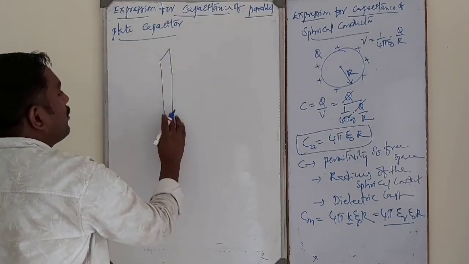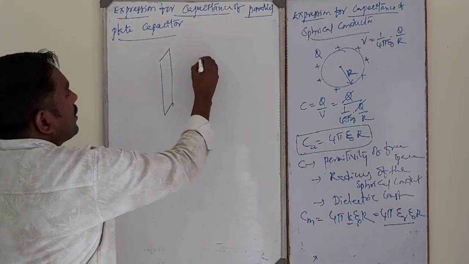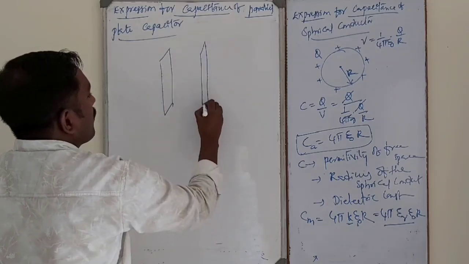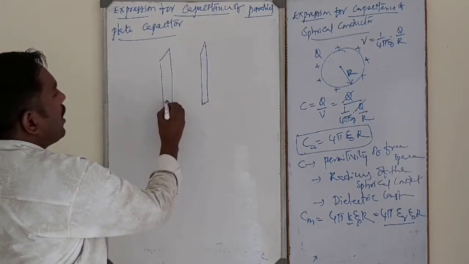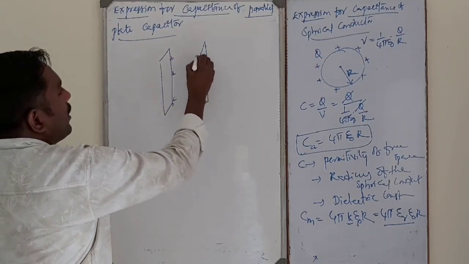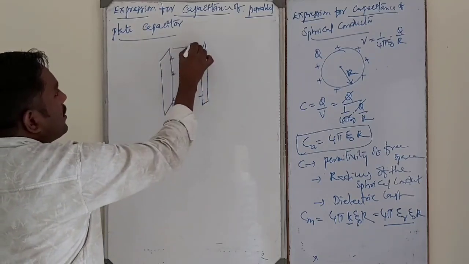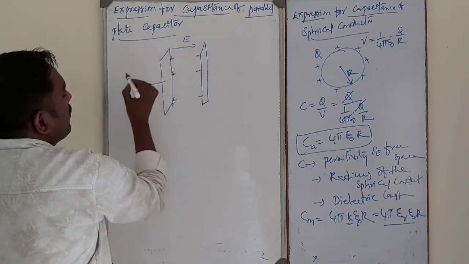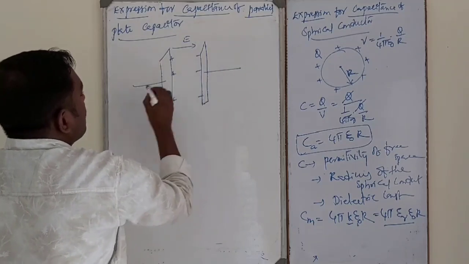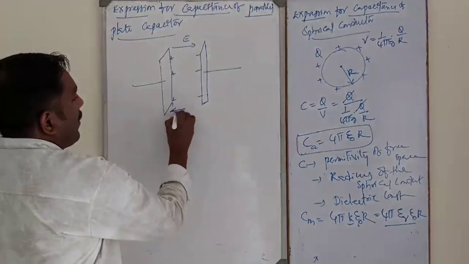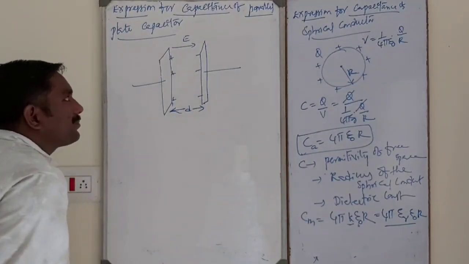So now let us consider two plates like this. Positive charge accumulates on this surface, negative charge accumulates on the other surface. This is the direction of the electric field. These are two parallel plates separated by a distance d.